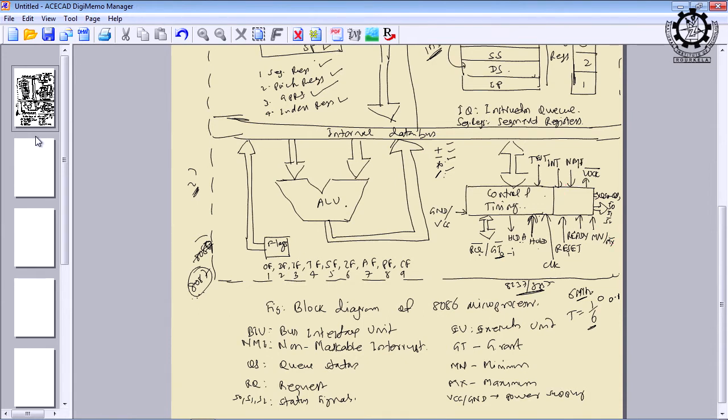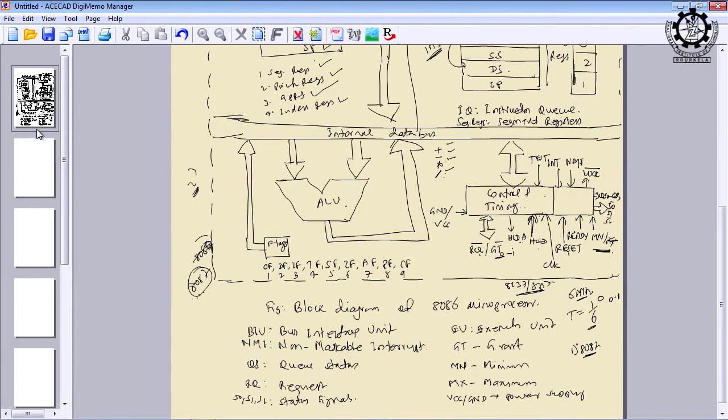Yes, this is a unique signal available in 8086, but it was not available in 8085. So, what is the extra benefit we are getting from minimum and maximum mode? Whenever the 8086 operates in minimum mode, two things happen. One thing is that 8087 is missing. As I told you, 8087 is optional; you may use it or may not use it. If it is working in minimum mode, that means we are not making use of 8087. And if it is in maximum mode, that means you are using 8087. That is one feature of the minimum maximum mode.